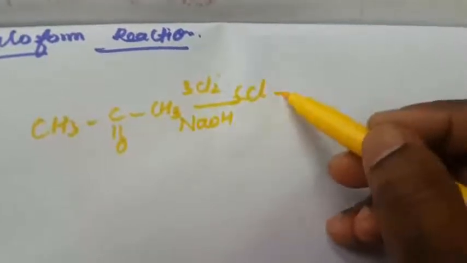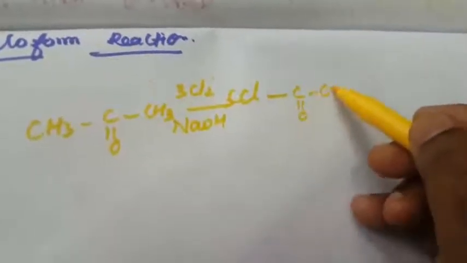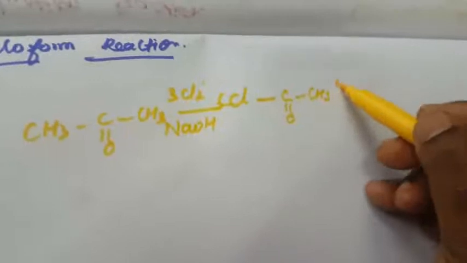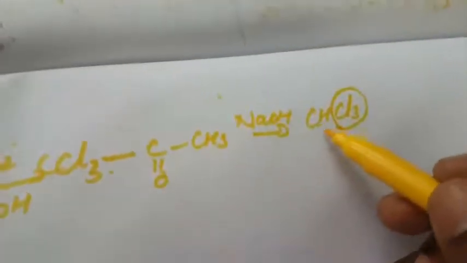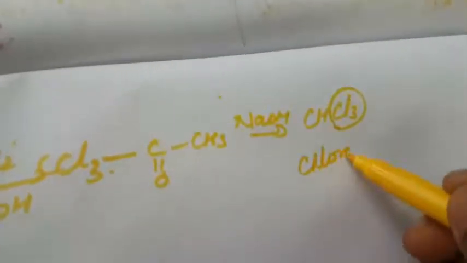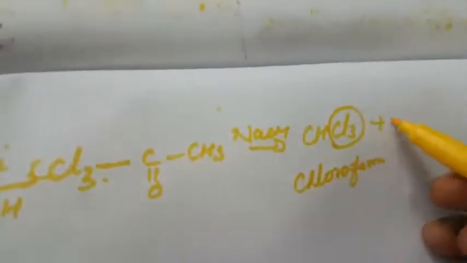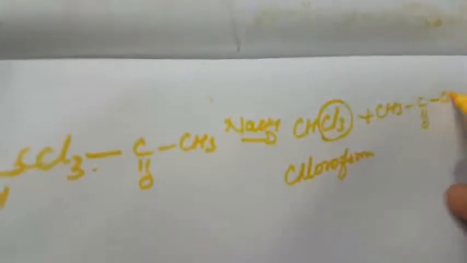That is CCl3 C double bond O CH3, again with sodium hydroxide, forms the haloform CHCl3. What is this compound name? Chloroform. This is the equation for chloroform. The remaining compound is CH3 C double bond O ONa.